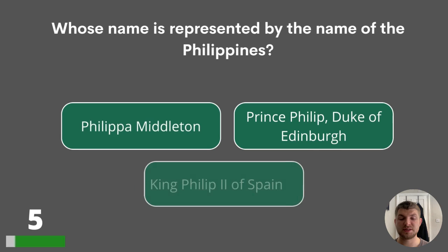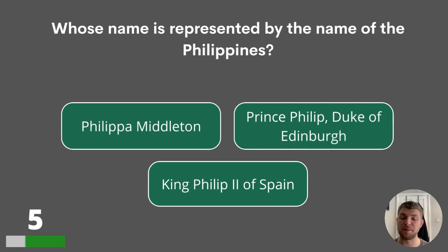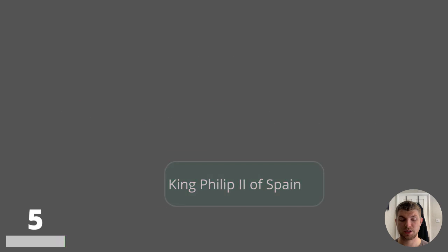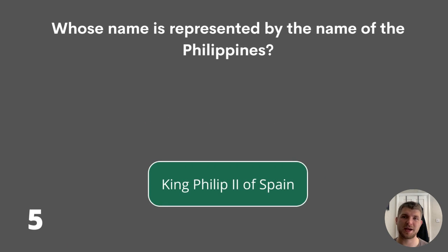5. Whose name is represented by the name of the Philippines? Philippa Middleton, Prince Philip, Duke of Edinburgh, or King Philip II of Spain? The answer is King Philip II of Spain.